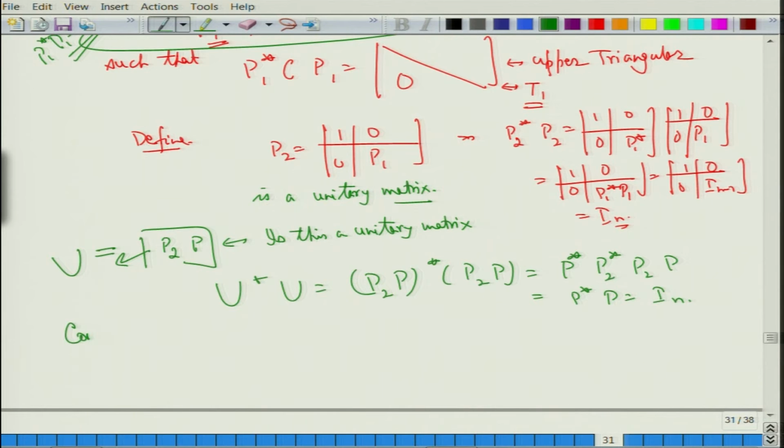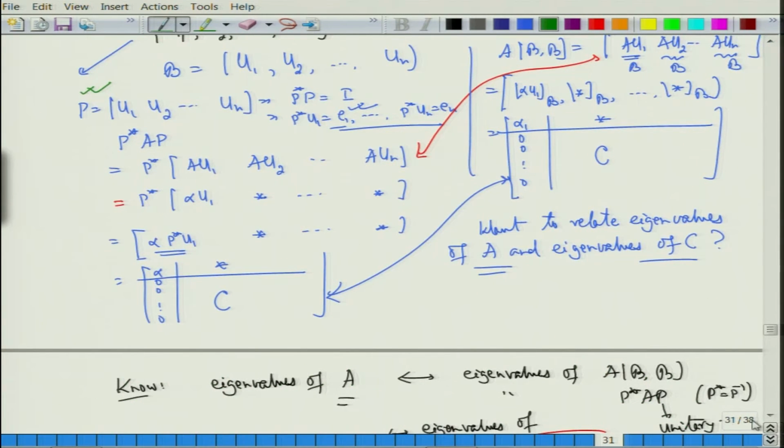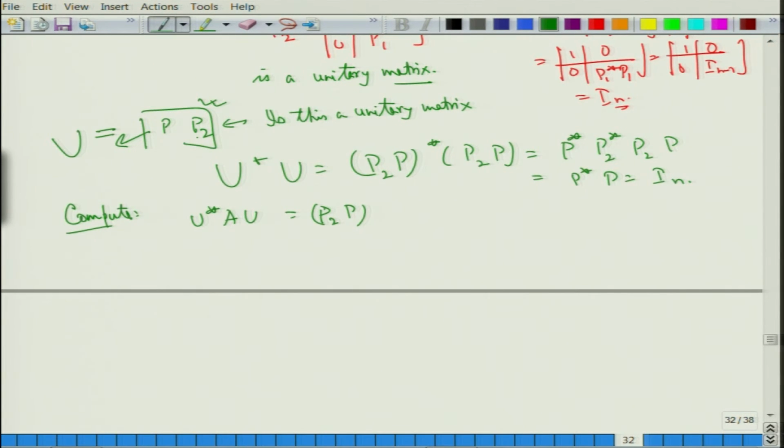So, let us compute U star A U. U is P times P2, so P will come outside. Or I should have written it the other way around. I wrote P on the right, so I should have written P P2 here, therefore this should be changed.